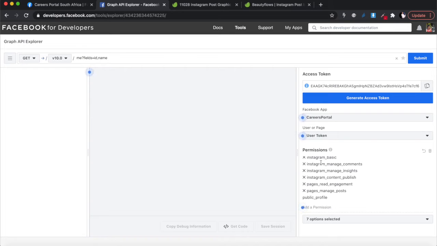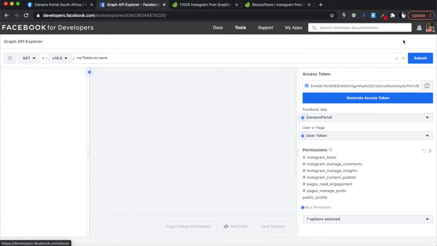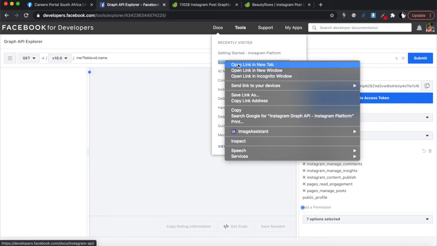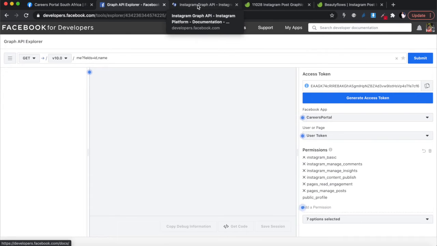So last week we worked a lot with the page access token, but this week we're gonna work with the user access token because that's how the Instagram API works, okay? So let's just go a little bit through the documentation and just show you. If you just hover over docs from the same page that you're at, you will see at the top there is Instagram API, Instagram platform, okay? Just open that in a new tab so that we can just go through the documentation. You can see the kind of code that you need to be writing.